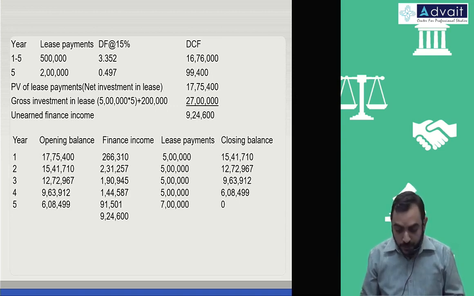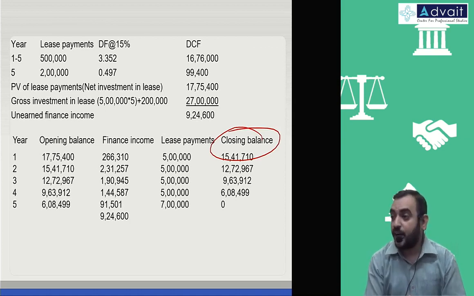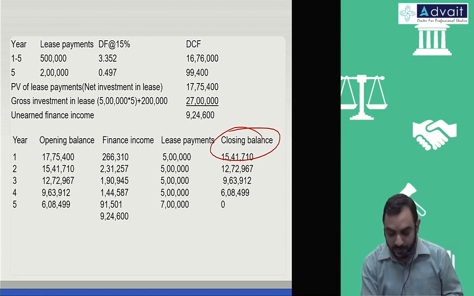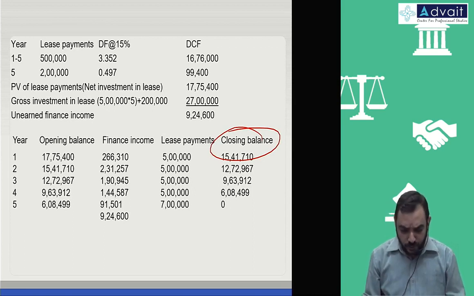One small point, out of 15,41,710, how much will you report as current and how much is non-current? Because every asset and liability should be divided into current and non-current. So let's just quickly represent for our reference.